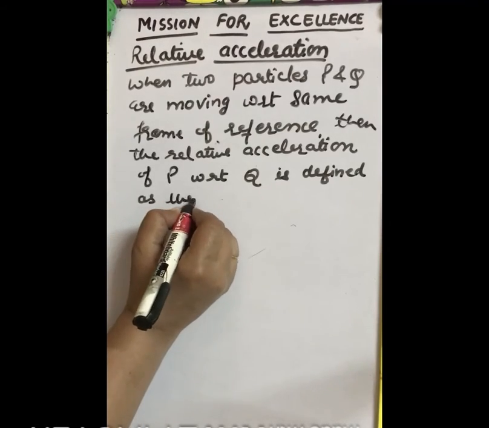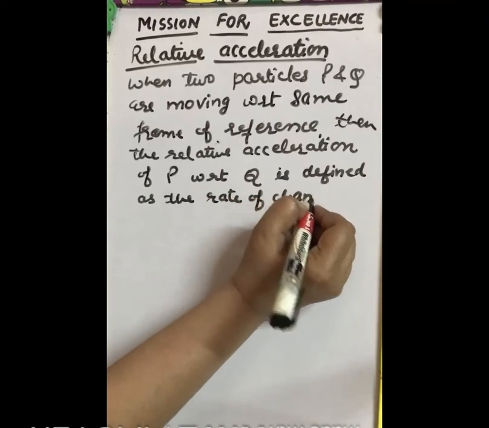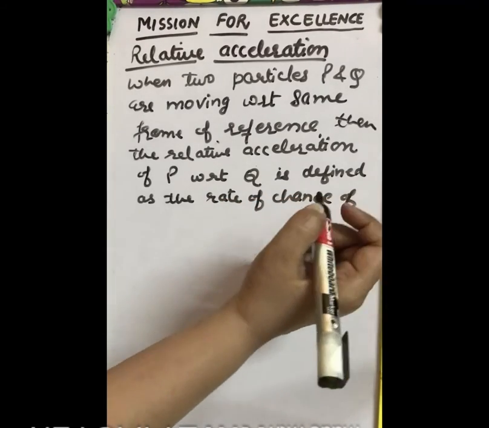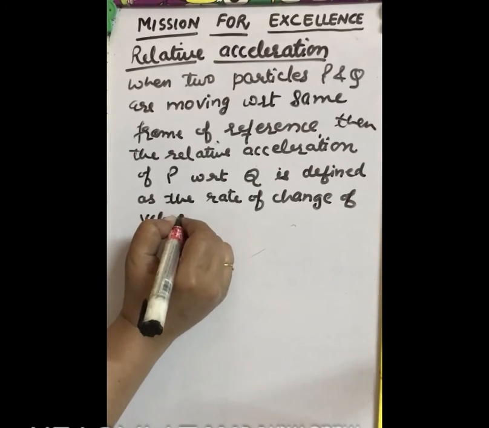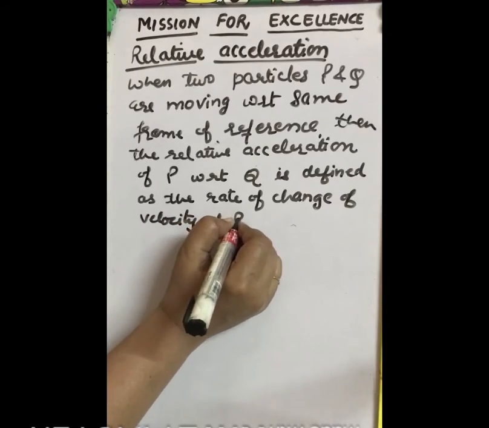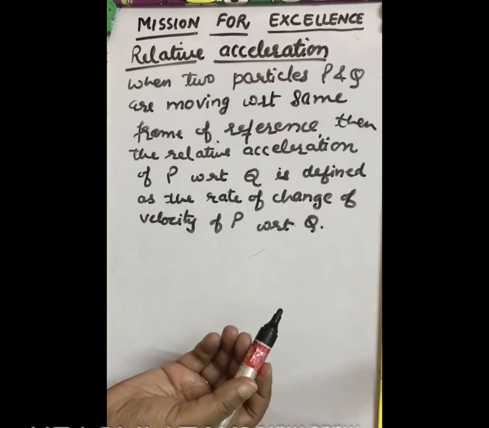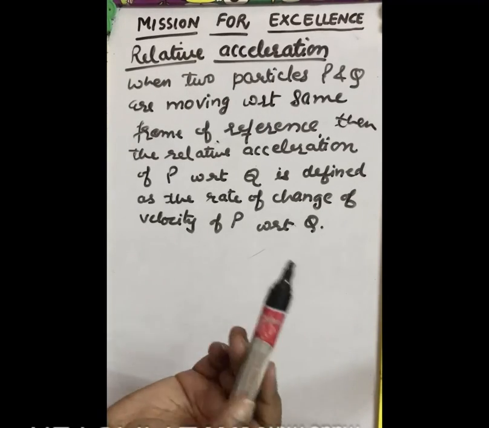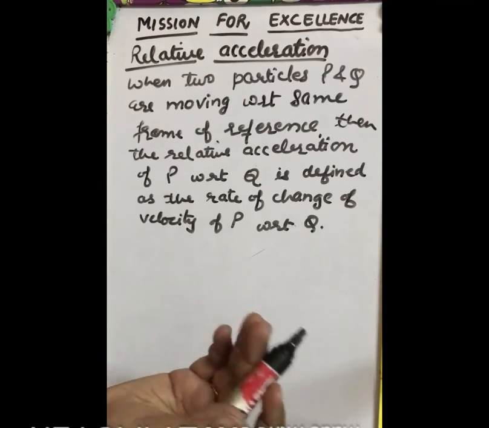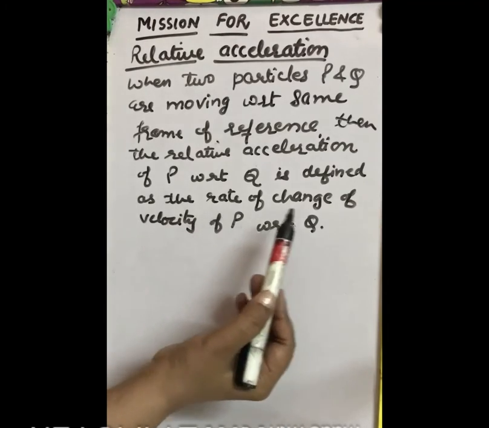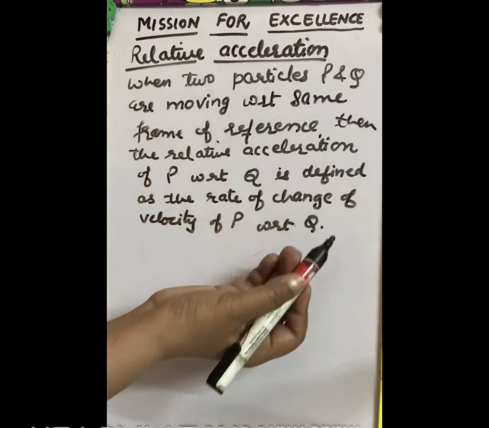the rate of change of velocity of P with respect to Q. This is the common definition of acceleration, that acceleration is the rate of change of velocity. But in the case of relative, we take it with respect to another point. That's why the rate of change of velocity of P with respect to Q is known as the relative acceleration of P.